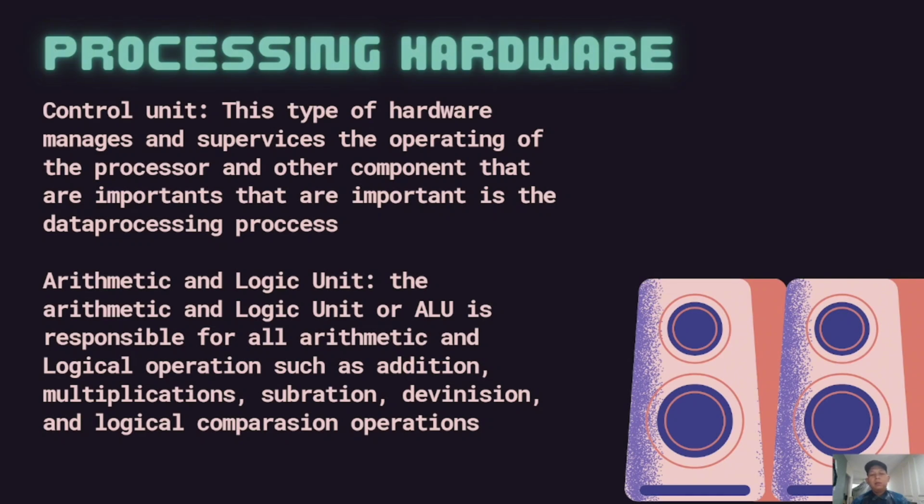Arithmetic and logic unit, or ALU, is responsible for all arithmetic and logical operations such as addition, multiplication, subtraction, division, and logical comparison operations.